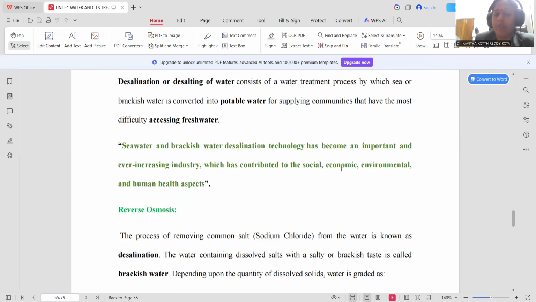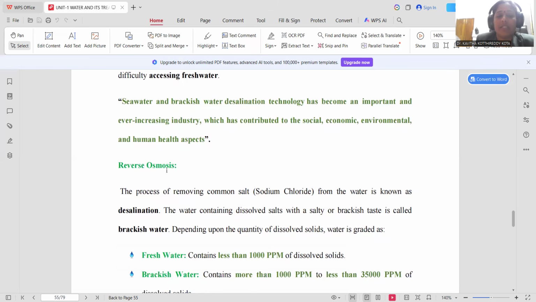Obviously economic upliftment is possible by this process. Environmentally it is also very important, an eco-friendly approach, and properly treated water helps the human health aspect as well. That is why desalination technology for seawater or brackish water is the most important societal, economic, environmental and human health issue, right?